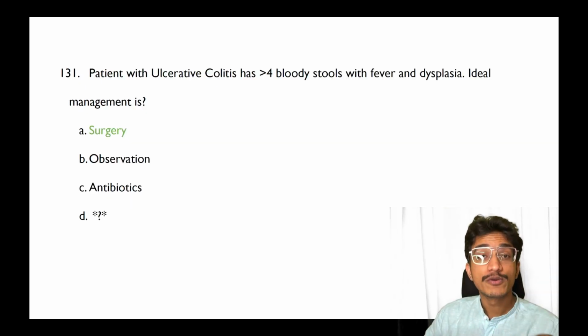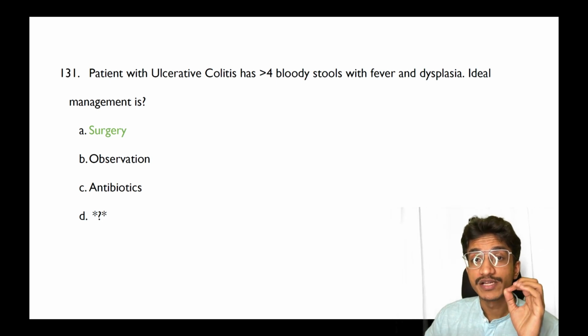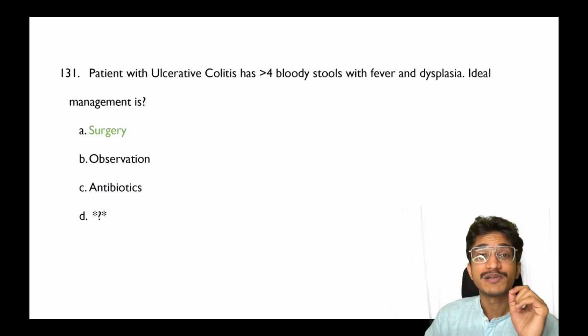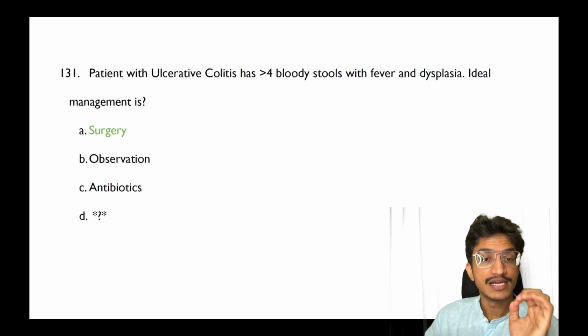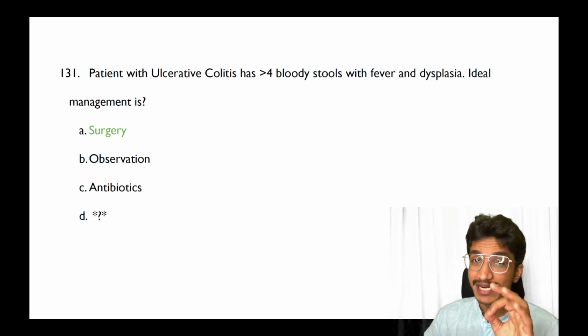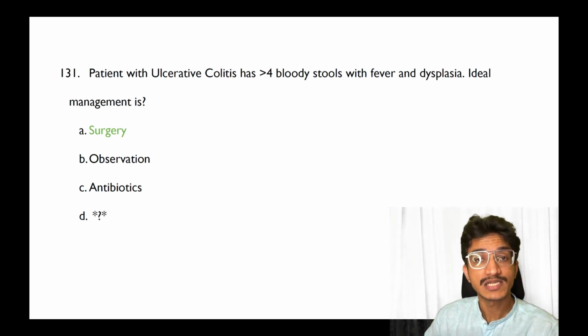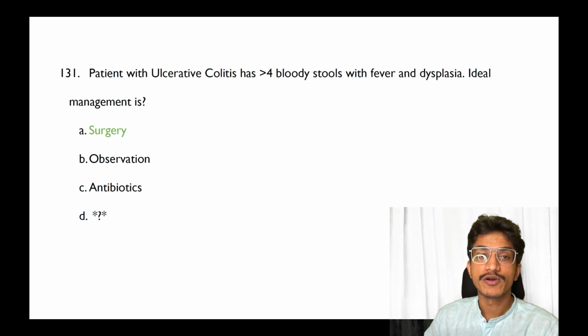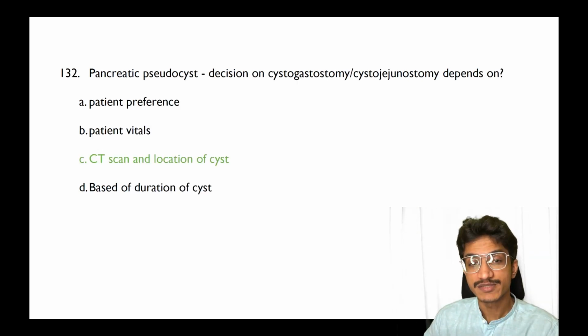Ulcerative colitis with bloody stools, if associated with dysplasia, the ideal management according to me should be surgery. In dysplasia, you don't go for observation or antibiotics. In dysplasia with ulcerative colitis, you always go forward with surgery. That is the ideal management.